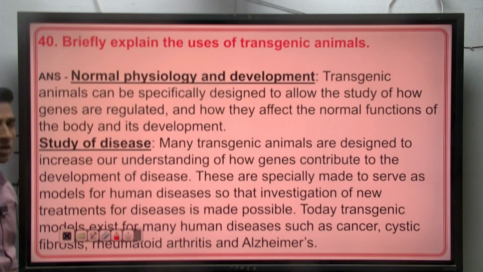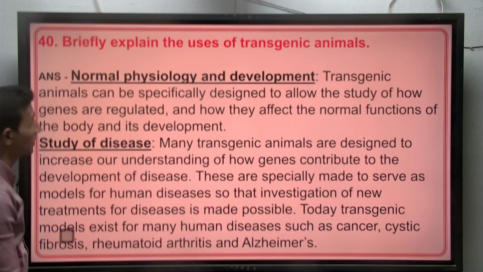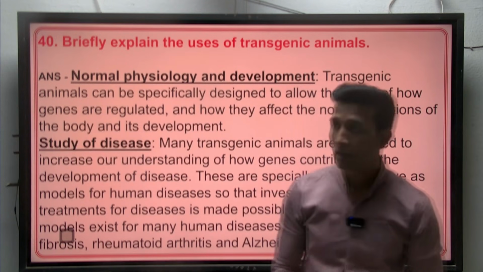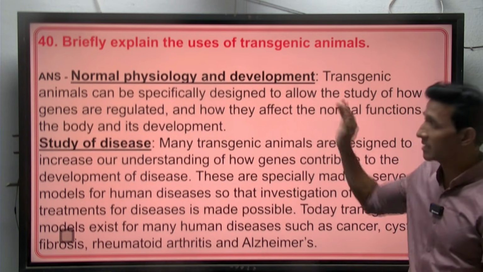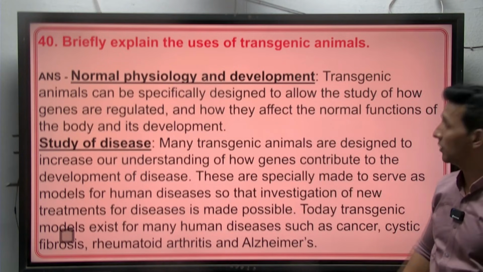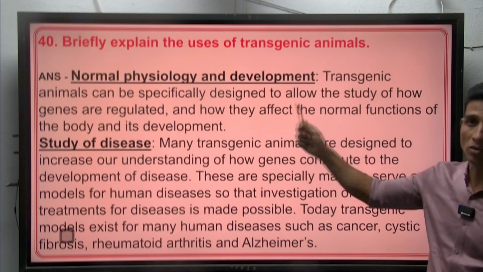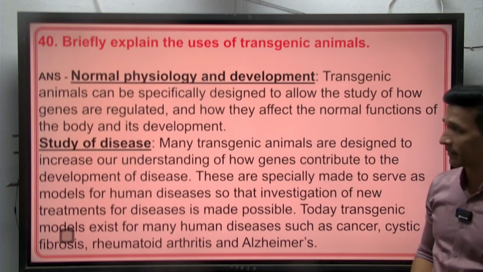Briefly explain the use of transgenic animals. So we have to explain how these transgenic animals are useful. To study normal physiology and development, these transgenic animals are very helpful as they are designed specifically for studying how genes are regulated and how they affect the body and its development.